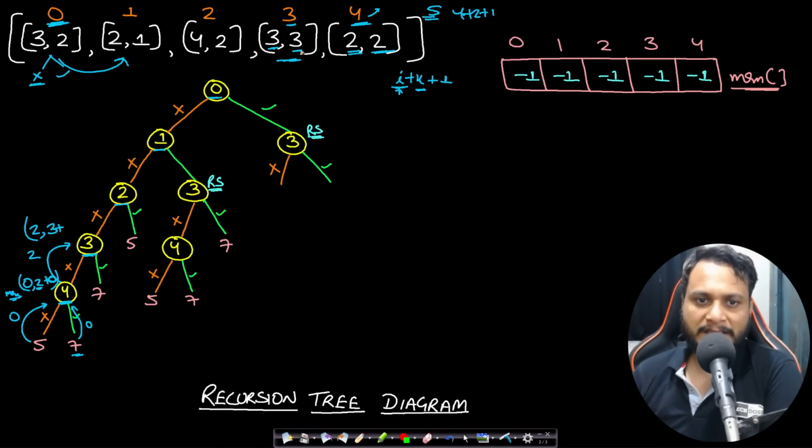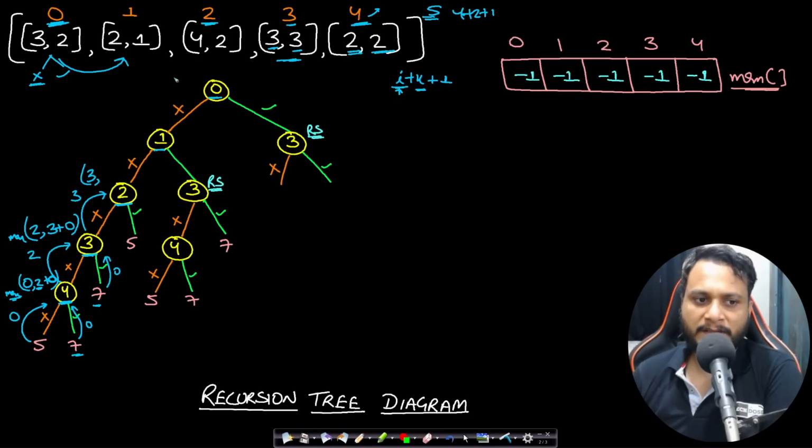3 plus 3 plus 1, which is 7. Now 7 is out of bounds, so this will be returning 0 points, right? And if it does that, then we will take the max of 2 comma 3, and this will be returning a value 3. So at index 2, by not giving the exam, I made 3 points.